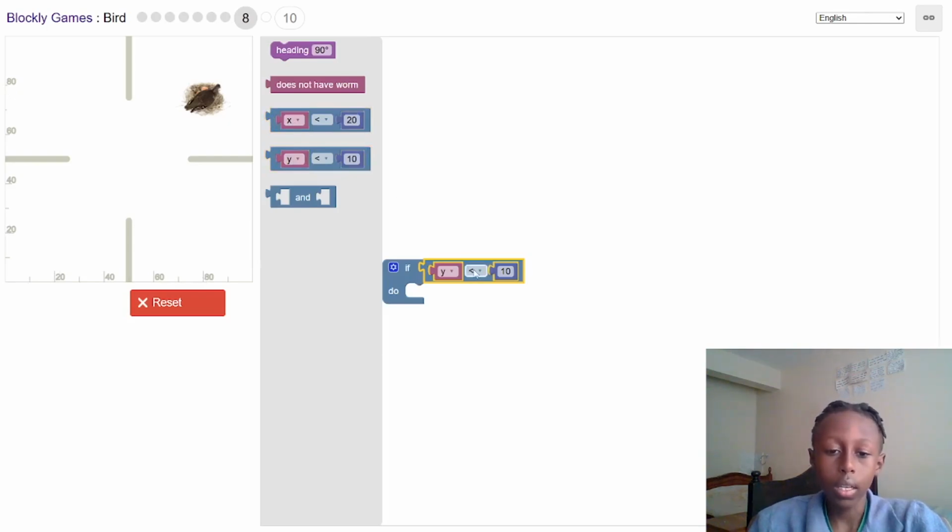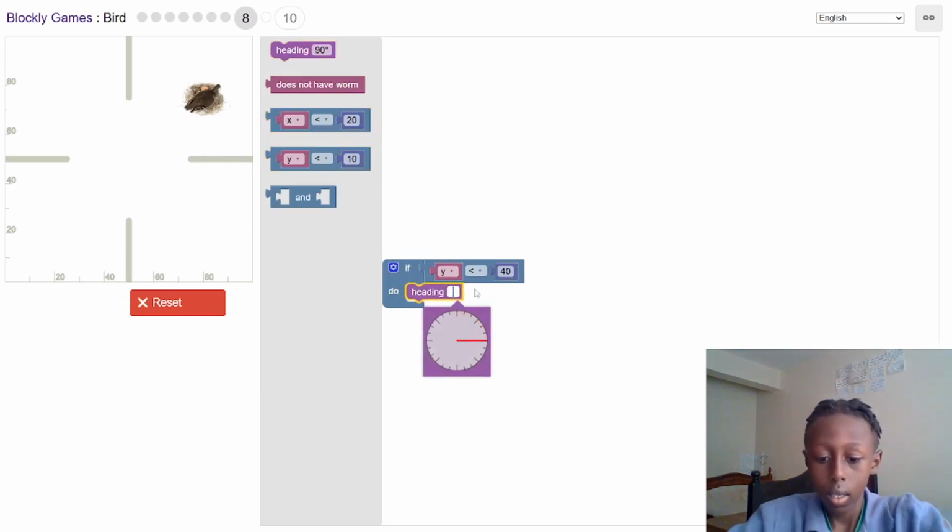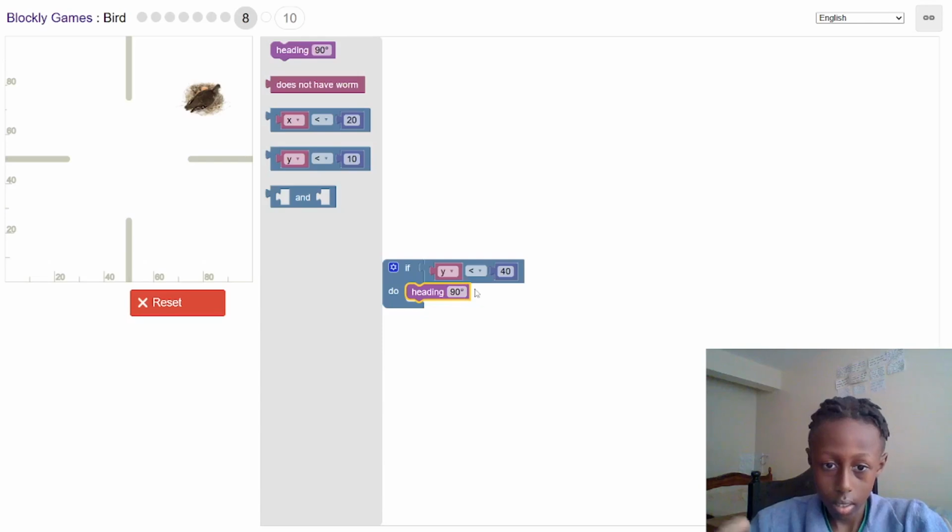So I want the y to be less than 40. If the y is less than 40, then head 90 degrees. So it will move forward. Then once it reaches 40, it will go.